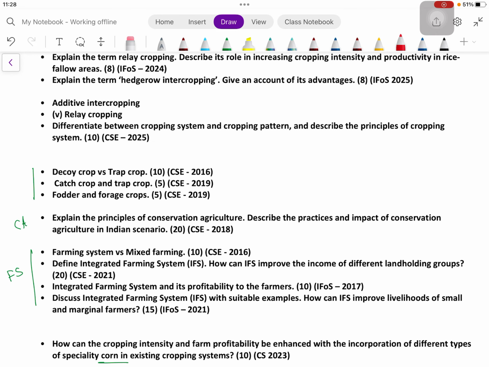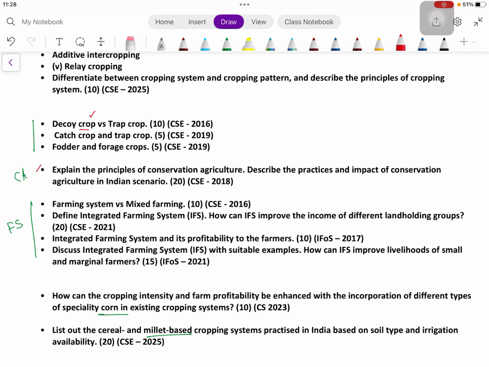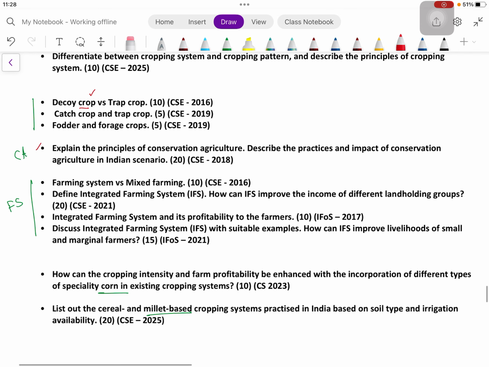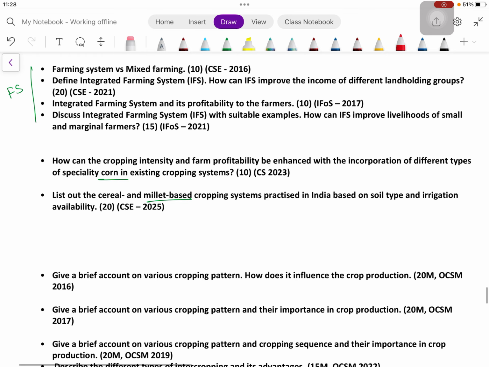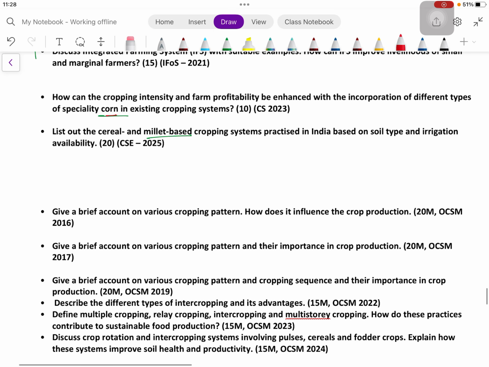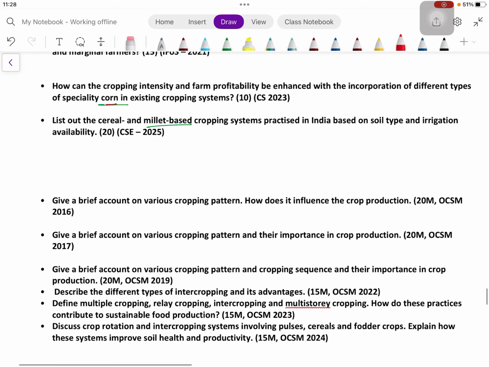And specific terms like decoy crop, trap crop, catch crop, fodder forage crop, and some questions related to conservation agriculture we'll also discuss in another video. Then some questions related to farming systems, and then some bouncer-like questions, some speciality, like here it has been asked about a cropping system with corn and a cropping system that is cereal or millet based. So this is not a conventional question. We have to think to answer this question.